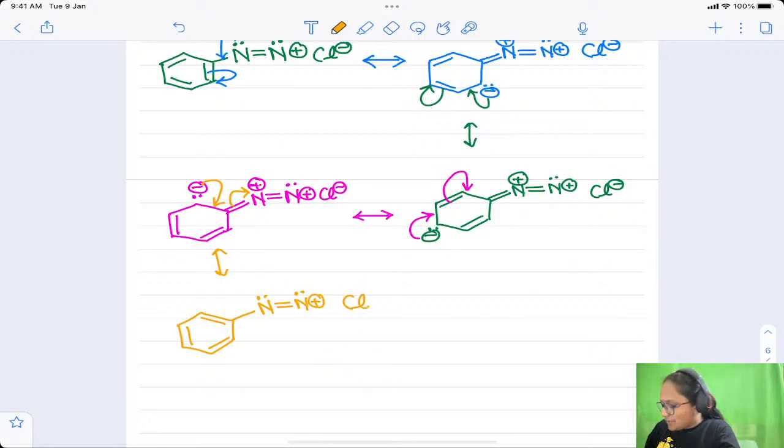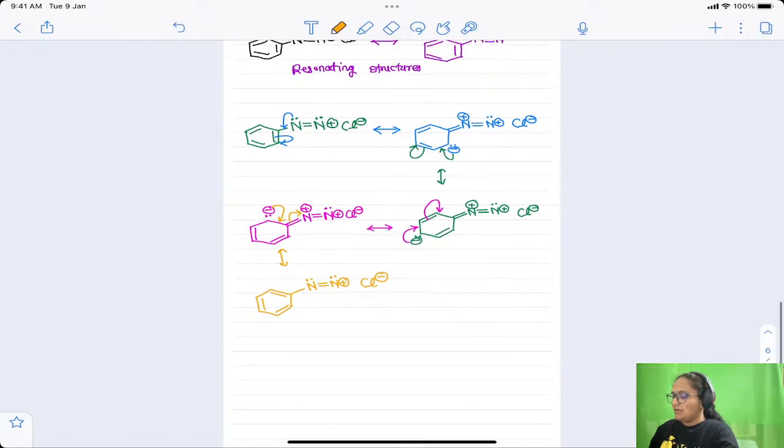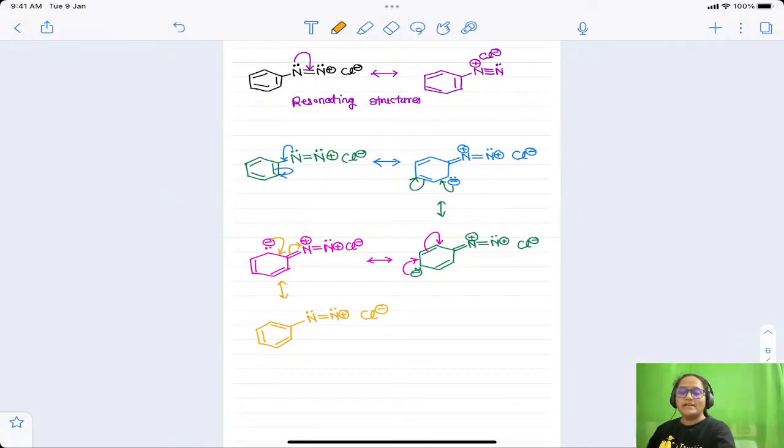Okay, so do you understand? There is a resonance not only with the N2, that is the diazo group, but there is a resonance with the benzene ring as well. Therefore, this is a very stable diazonium salt. Diazonium salts have positive charge on nitrogen and a negatively charged counter ion, so this is a salt basically, but due to the resonance present in it, this is very stable. Such a type of resonance effect is not observed in the aliphatic amine diazonium salt. Therefore, they are not stable, and they are formed and immediately converted to some other product.